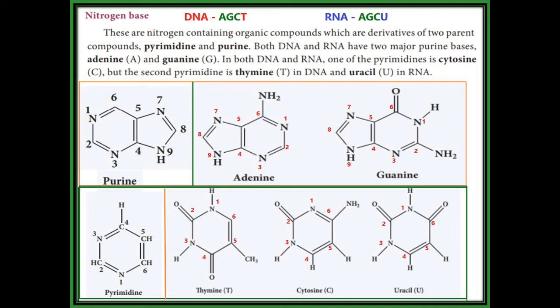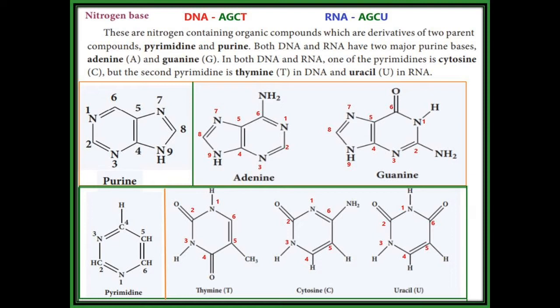In nitrogenous bases, there are two parent compounds: purine and pyrimidine. Adenine and guanine are derivatives of purine. Thymine, cytosine, and uracil are derivatives of pyrimidine. DNA contains the purine derivatives adenine and guanine, and the pyrimidine derivatives cytosine and thymine. RNA also contains four bases: adenine and guanine, which are derivatives of purine, and cytosine and uracil, which are derivatives of pyrimidine.